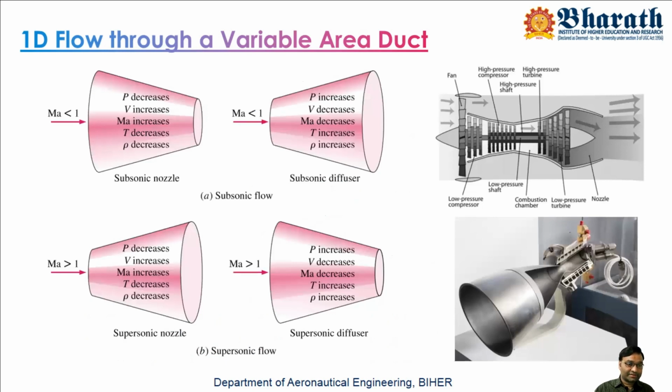So here area is increasing. What we are considering is M greater than 1 flow. Supersonic flow we are considering. So supersonic flow is passing through the inlet here. Let us say this is the inlet and this is the outlet. So a supersonic flow is going. According to the equation, area is increasing, a positive change in area, so velocity also should increase. So if a supersonic flow is going like this, a positive change in area corresponds to a positive change in velocity.